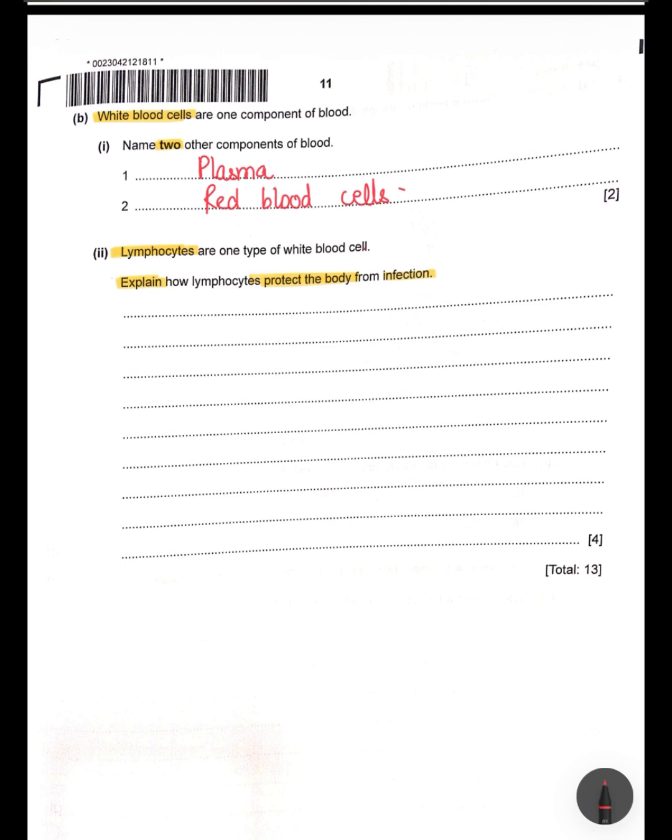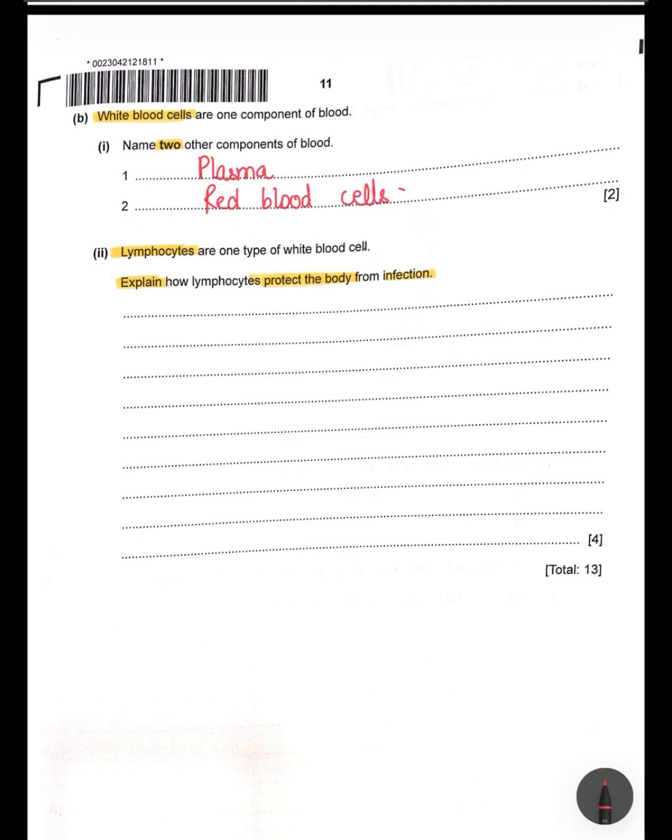Again, this is a 4-marker question. You need to build your answer. Before answering this question, you need to remember that the response has to be specific to a particular pathogen's antigen. Here, I'll just give you a rough idea. So when a pathogen enters the body, it has antigens on the surface.